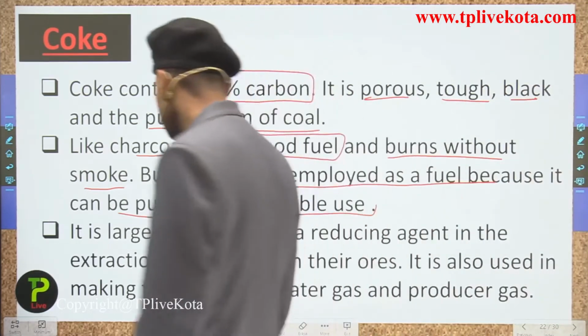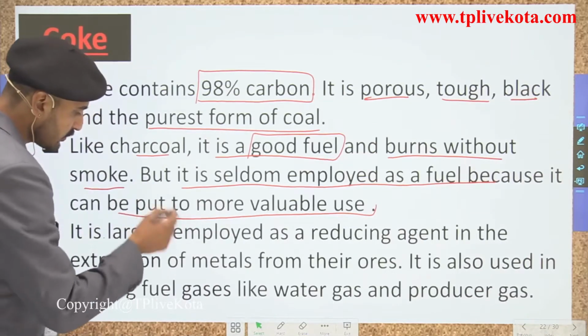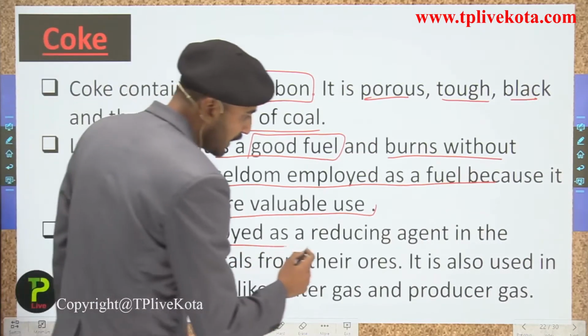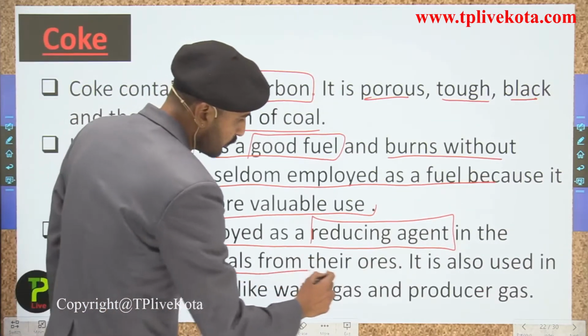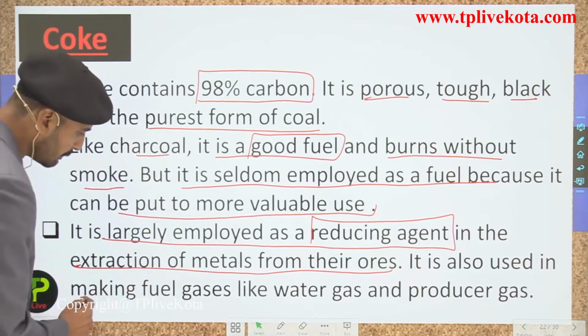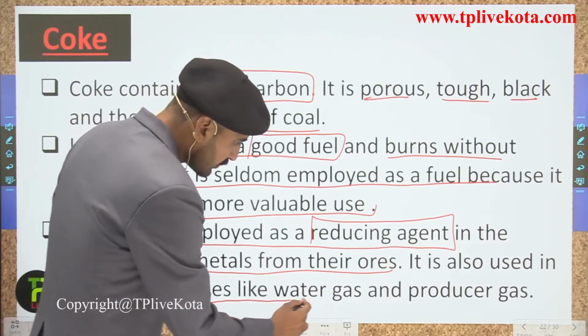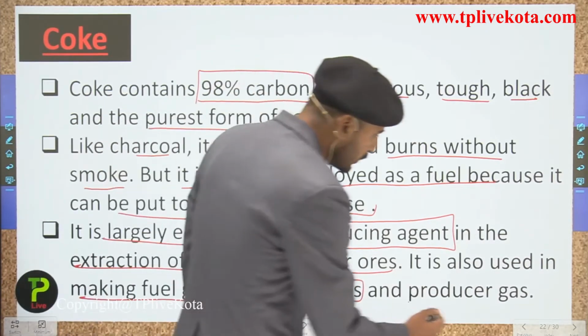Now the third point, which is a supporting point for this point, it is largely employed as a reducing agent in the extraction of the metals from their ores. It is also used in making the fuel gases like the water gas and the producer gas.